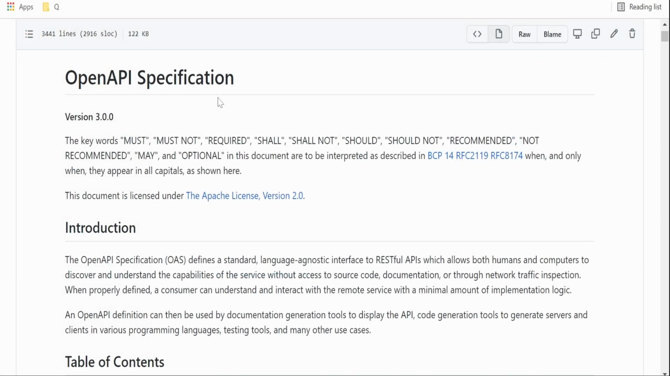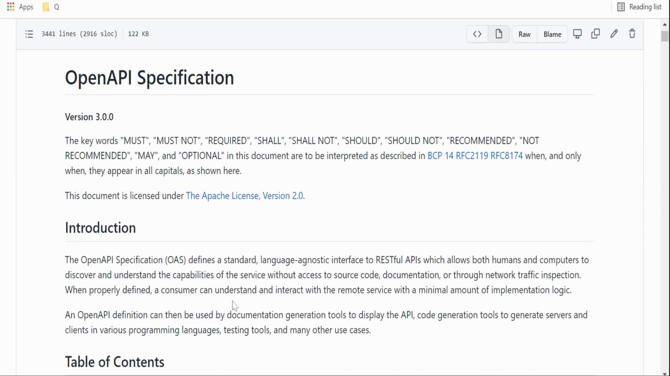In short, it's called OAS. It is a standard, language-agnostic interface to define RESTful APIs, which allows both humans and computers to discover and understand the capabilities of the service without access to the source code, or even through network traffic inspection.